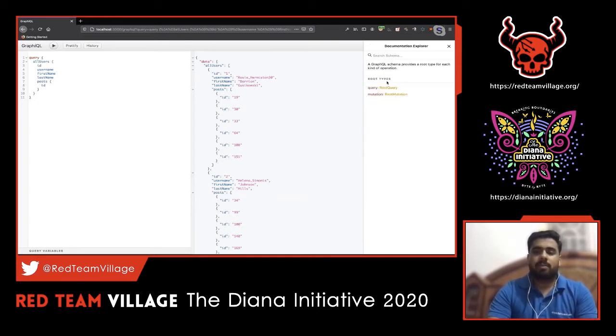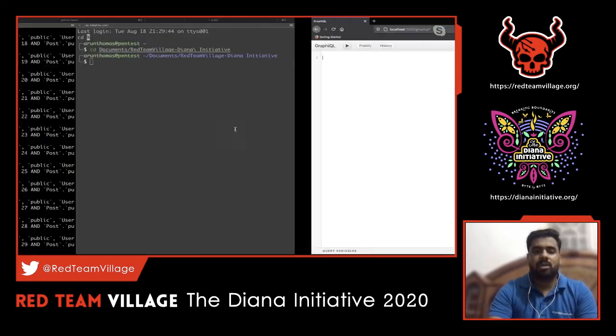This particular development console is exposed, so it's pretty easy for us to see these queries and mutations. There are cases where we won't be able to get this information, the queries and mutations. For example, consider that this application has a /graphql endpoint, but you won't be able to see this particular console. In such cases, you might have to run an introspection query to see what the entire schema structure looks like.